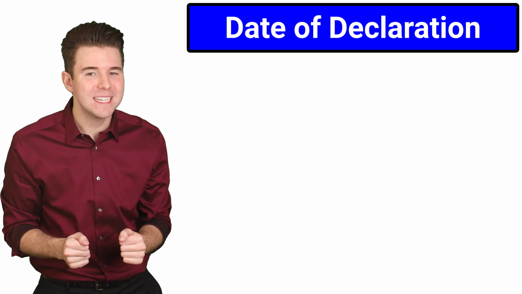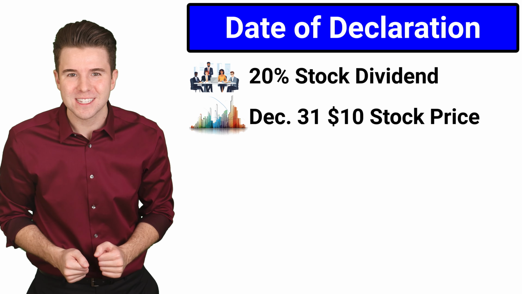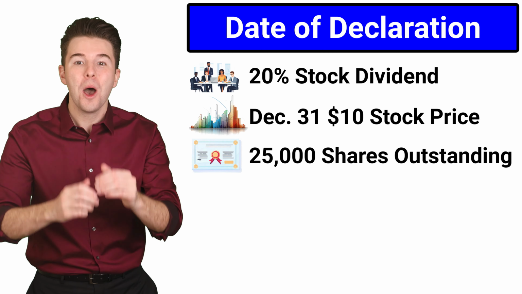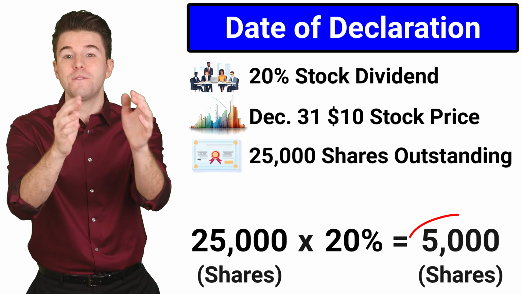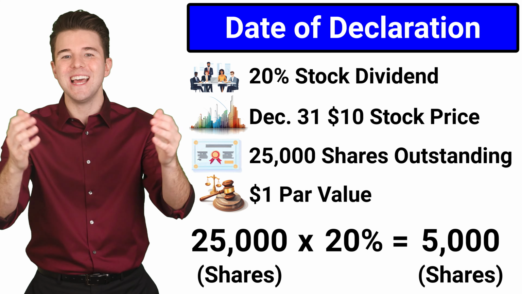So assume a company declares a 20% stock dividend on December 31st. The company had 25,000 shares outstanding before the declaration. So the stock dividend is for 5,000 shares. The par value of each share is $1.